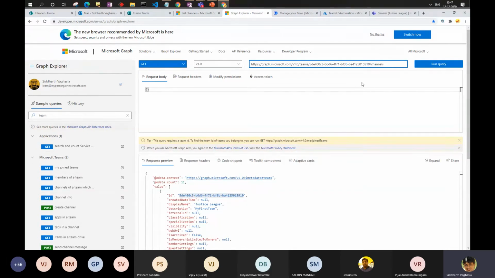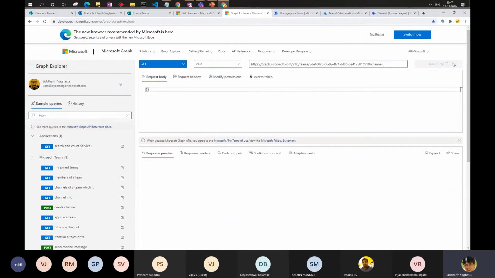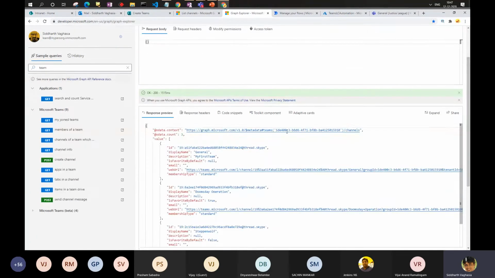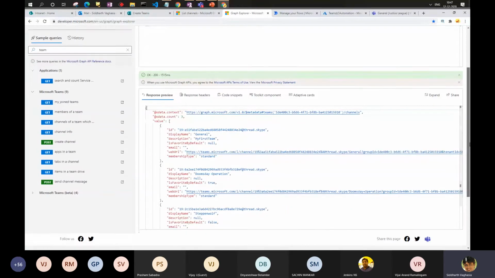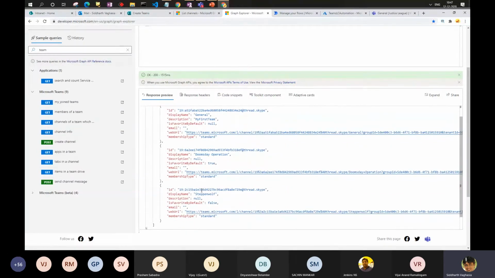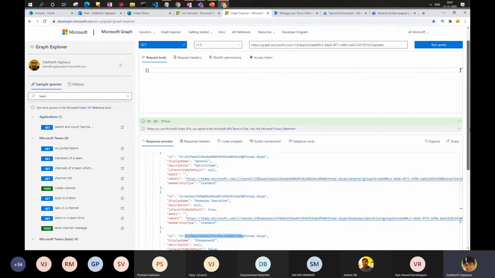So that's a sequence of REST APIs which we would have to call. If I pass the team ID and say slash channels, it will give me a list of the channels within this particular team. There are 3 channels: Doomsday Operation, My First Team, and Stephen Wolf. So these are the sample queries which are available.